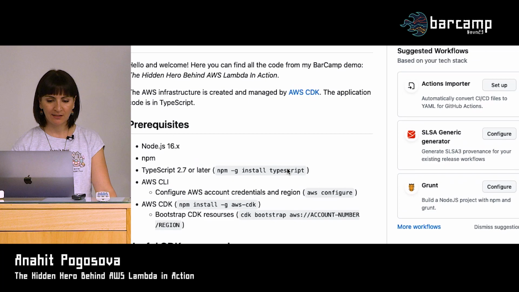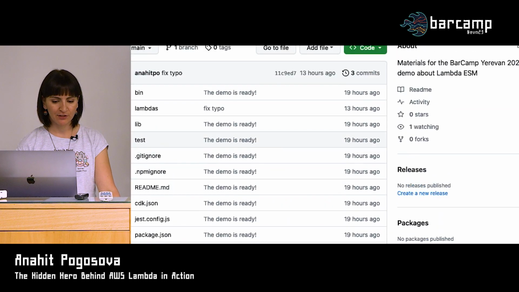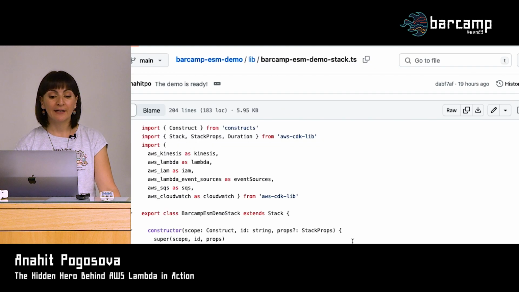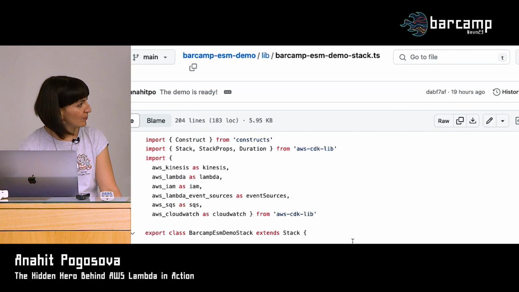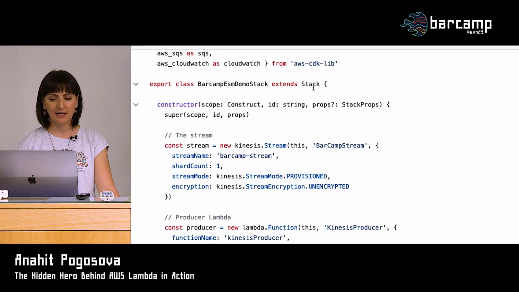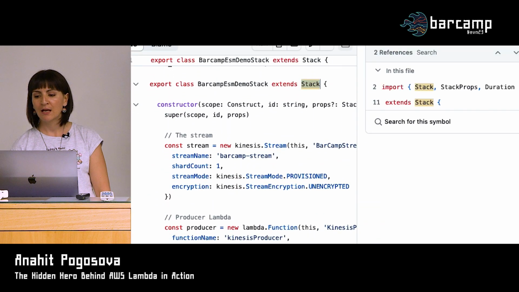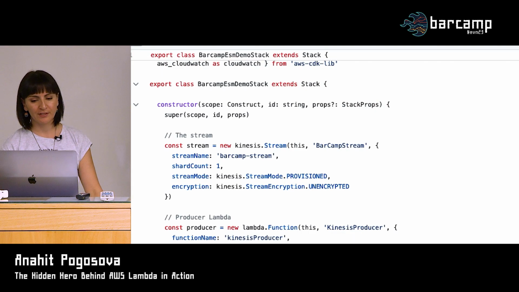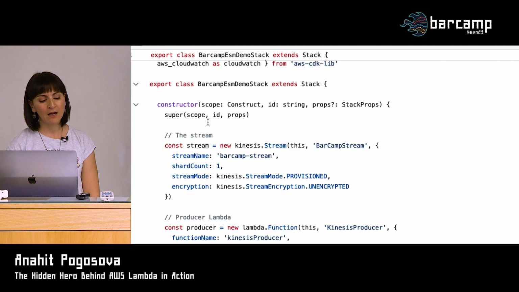So let's maybe take a quick look at the infrastructure itself. Not going to go into much detail, just to give you some idea of what we are talking about. So maybe zooming here. Right, so the entire infrastructure here is defined as one stack. Once again, you don't need to know much about it. It represents basically a CloudFormation stack behind the scenes. So for the sake of simplicity, I just have one stack.